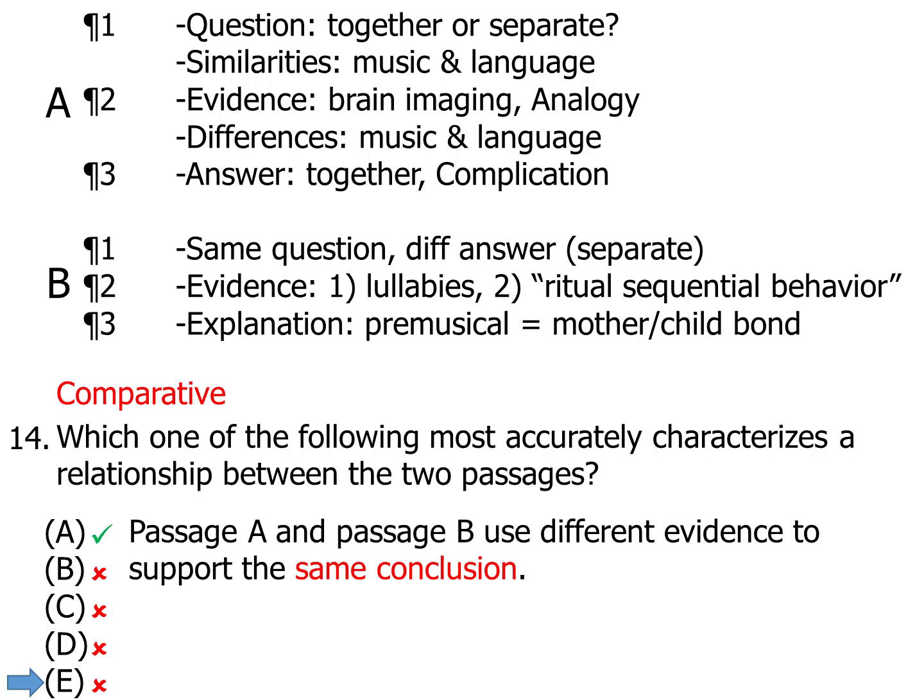E says passage A and passage B use different evidence to support the same conclusion, and we know that it's not the same conclusion. It's different conclusions. So it's not E either. The answer is A.